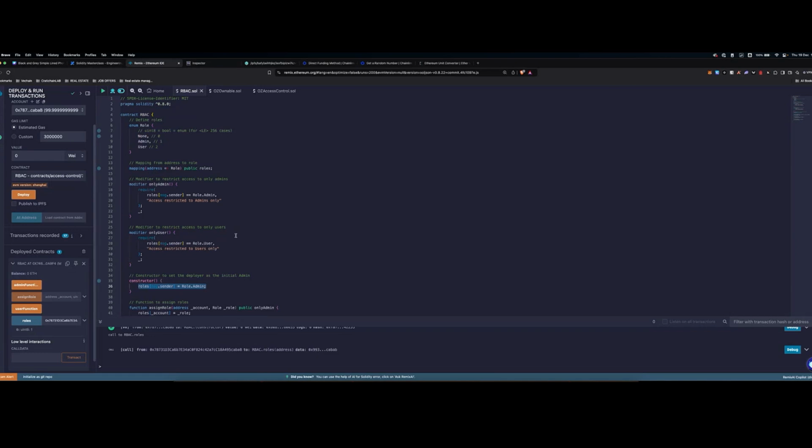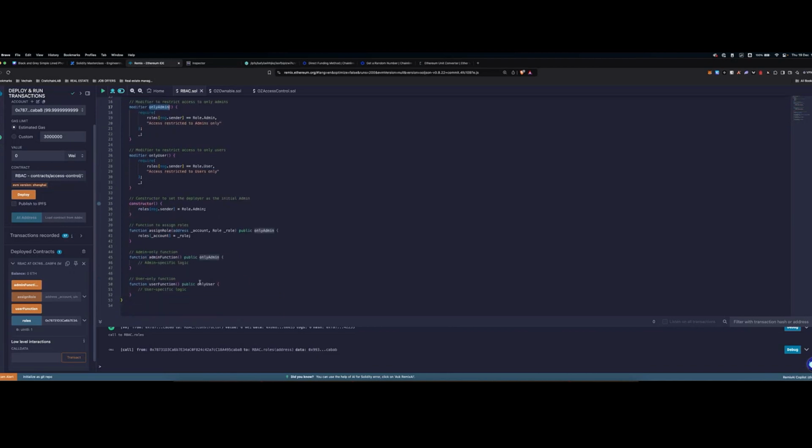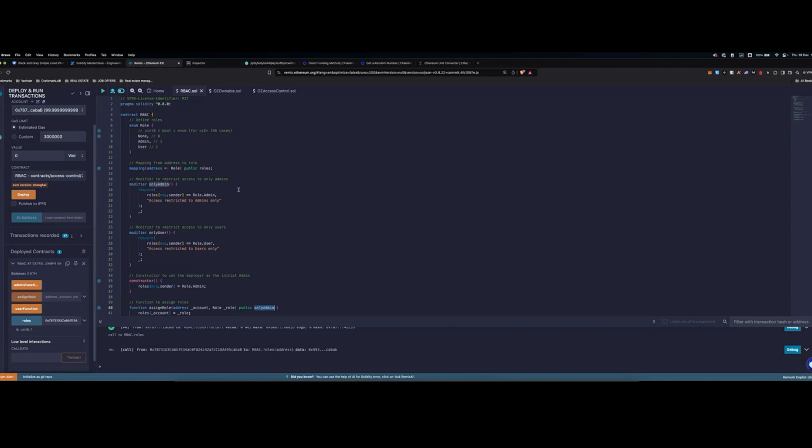And here comes the cool part of this access control mechanism. We have modifiers that allow us to gate access to specific functions. So in this case, where the gating happens is within these functions, in particular before the execution of their bodies. In fact, a modifier is a particular construct in Solidity that allows you to execute blocks of code before, after, or even before and after the function's body itself.